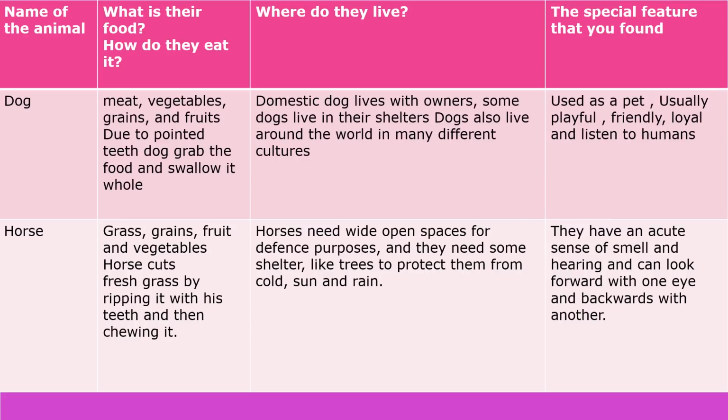Now here in this table we studied 2 animals. Instead of these animals, children, you have to take any 2 animals and collect their information on the basis of points discussed in the table.